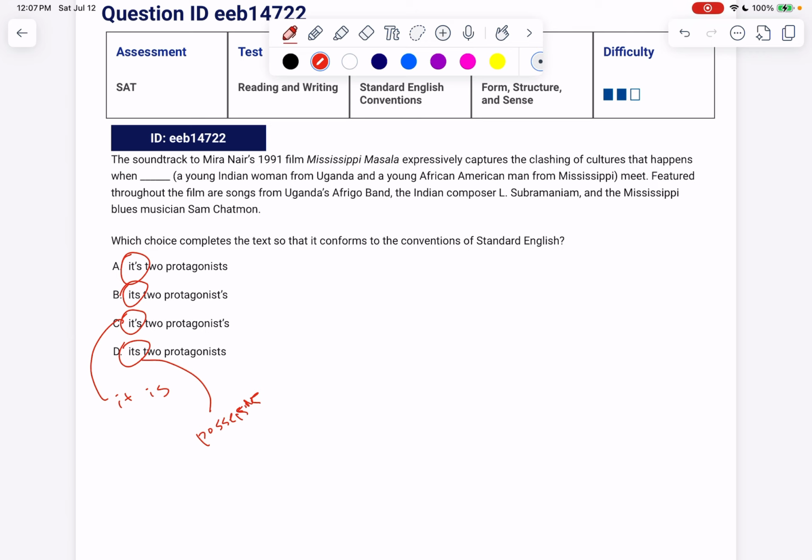So, would we say when it is two protagonists or its two protagonists? Well, it's the protagonists that belong to the soundtrack, right? So we want to say, okay, it's probably possessive and not it is two protagonists, which can get rid of some answer choices for us. So let's get rid of the it is option. Now, what's the difference? Do I want the protagonists to be possessive or plural? Singular, possessive, or plural? Well, it looks like I have two,